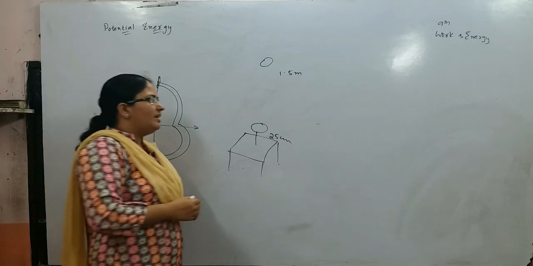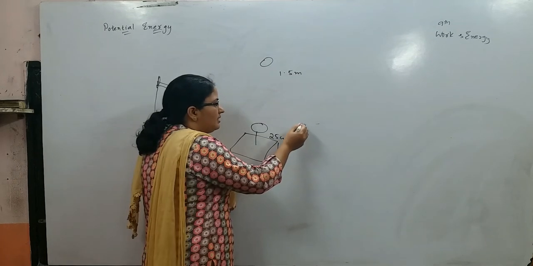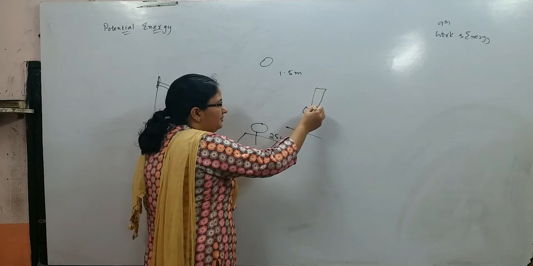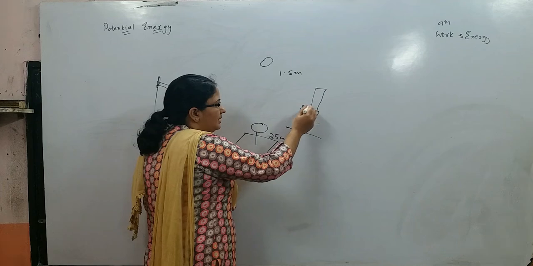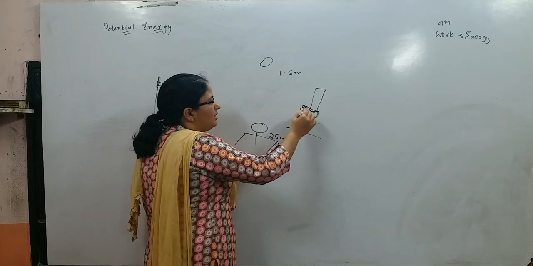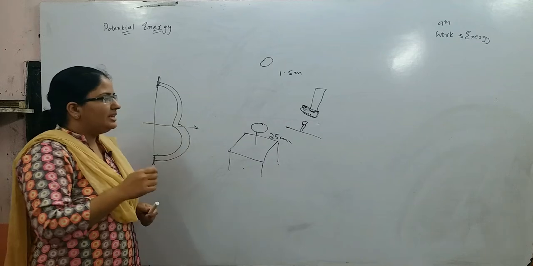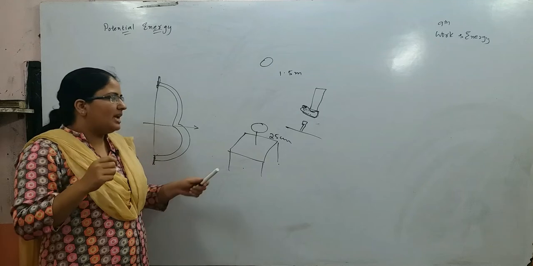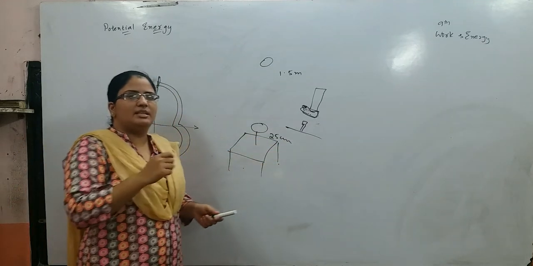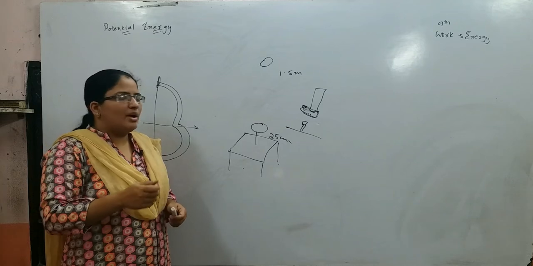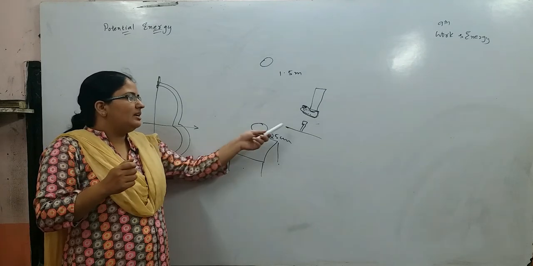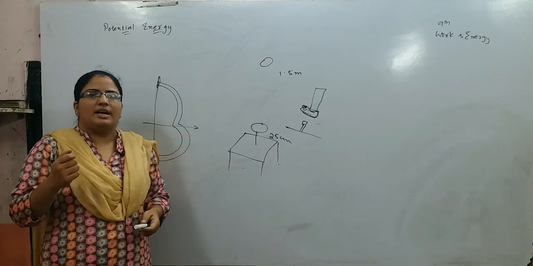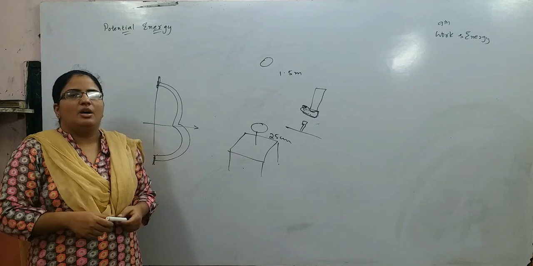Similarly, when you are driving a nail into a plank, you make use of a hammer. When you are hitting the nail with the hammer, you have to raise the hammer to a greater height so that the nail goes into the plank. If you just hit it gently, it doesn't go into the plank, but if you lift it to a greater height, then the nail will go into the plank. So this shows that the greater the height you have raised, the greater will be the potential energy.